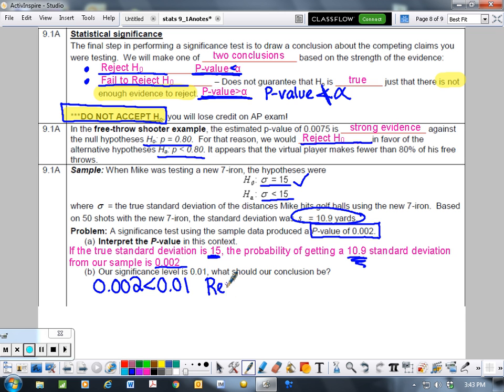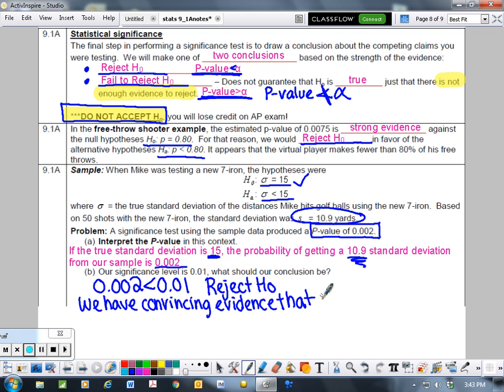We should reject our null hypothesis, which means we have convincing evidence that the new standard deviation is less than 15.